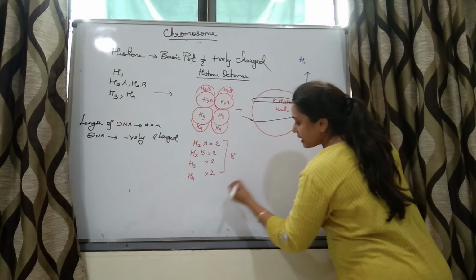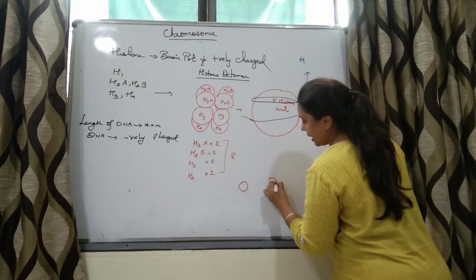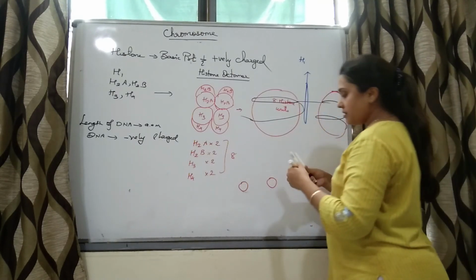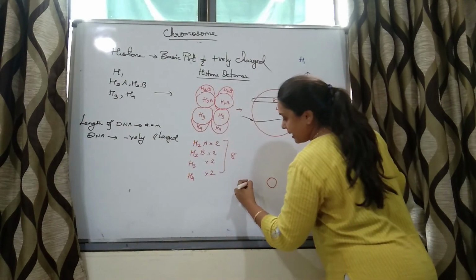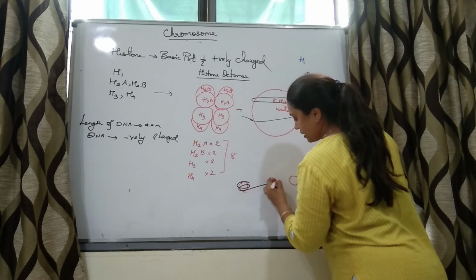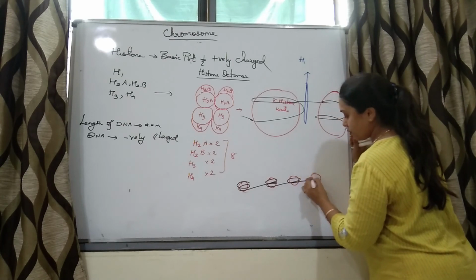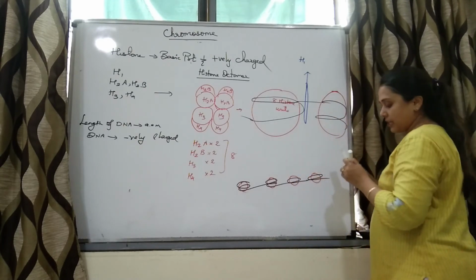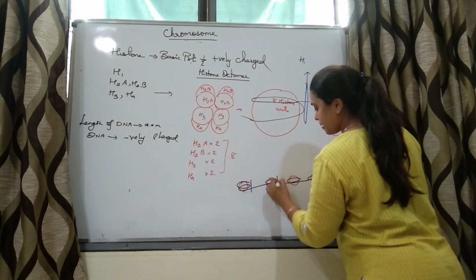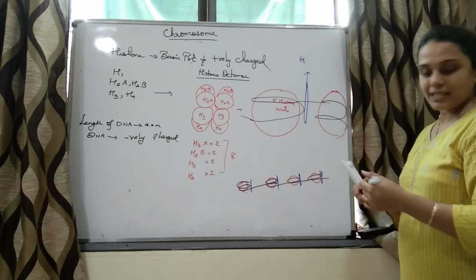So say these are histone octamers, right? And this is the DNA which is wrapped, right? So it is taking first 1 and 3/4 turn. And clamping is done by H1, right?